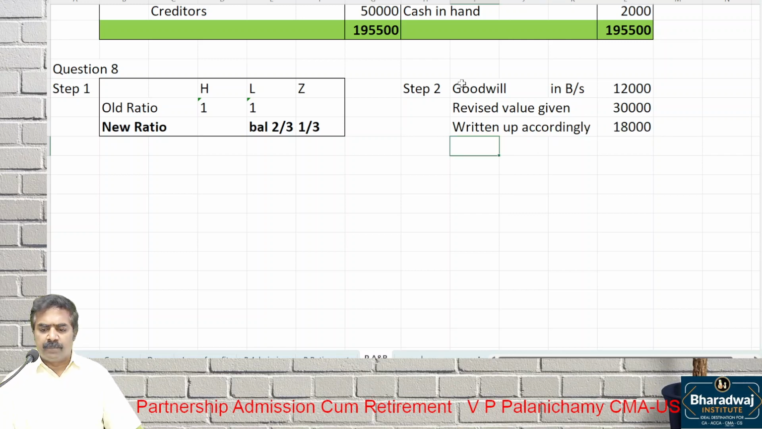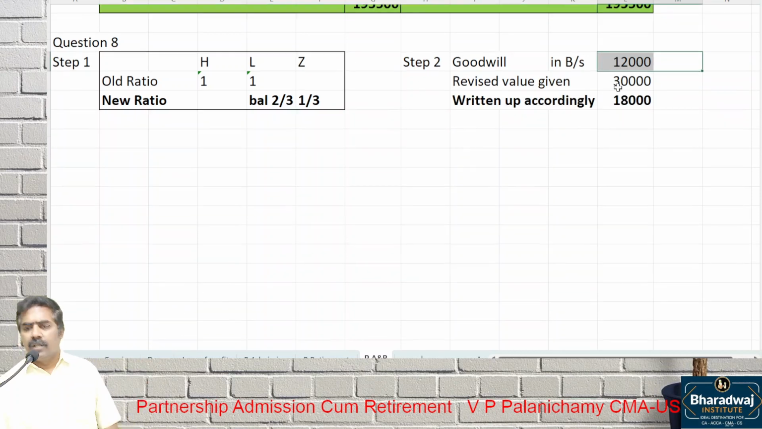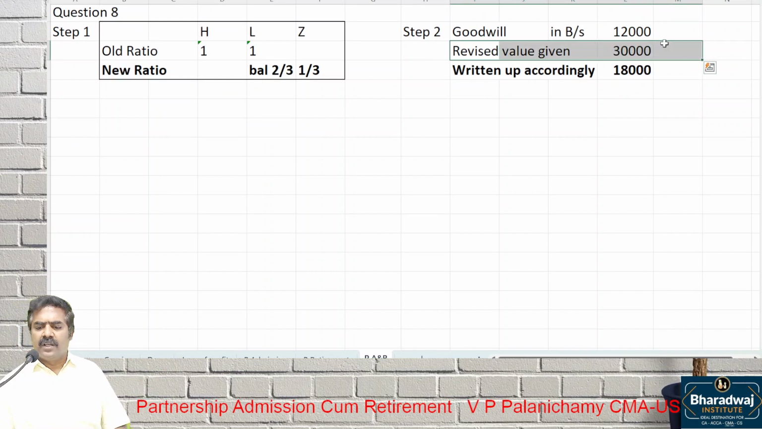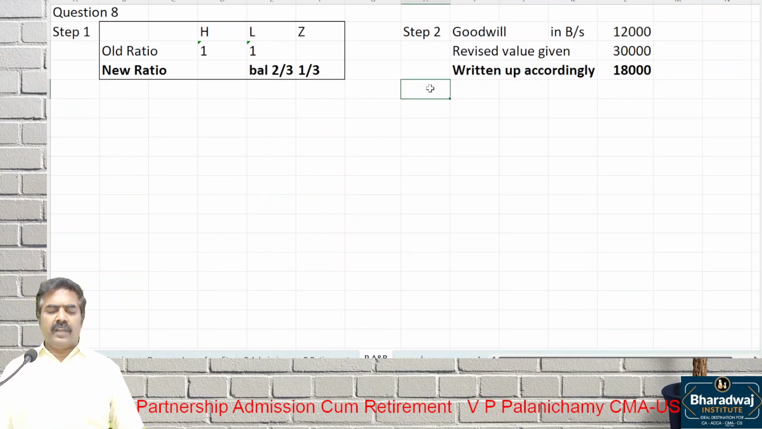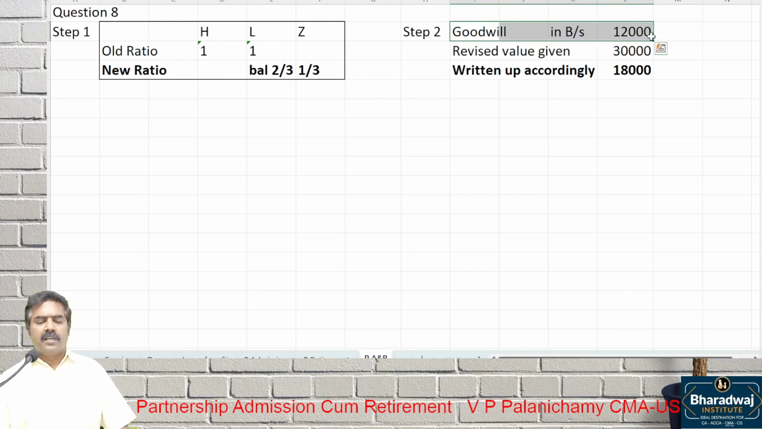How much will it increase? It's very simple. Your asset value in the balance sheet is 12,000. The revised value is 30,000. Increase the value of goodwill by how much? 18,000. Wait. This increase in goodwill belongs to whom? Old partners or all partners? Old partners. Otherwise, the balance sheet 12,000 is already recorded. So you would increase the goodwill by 18,000.